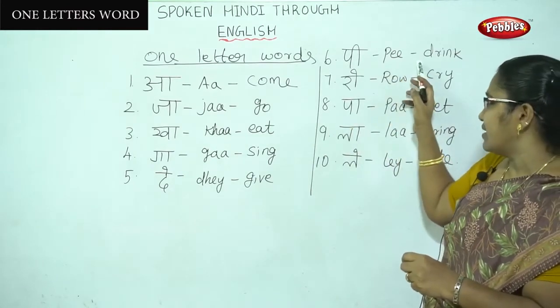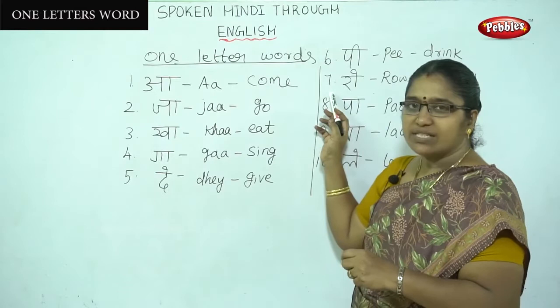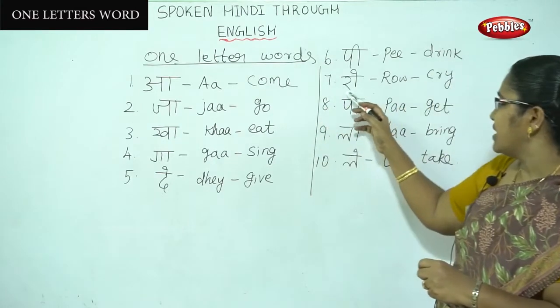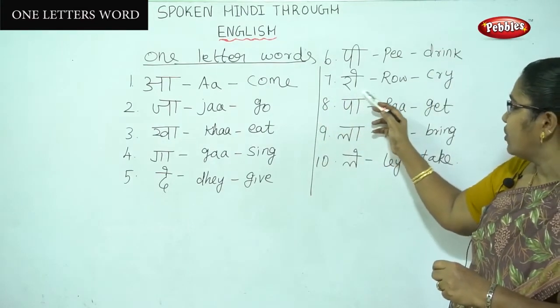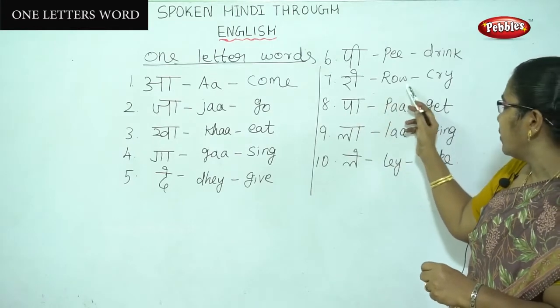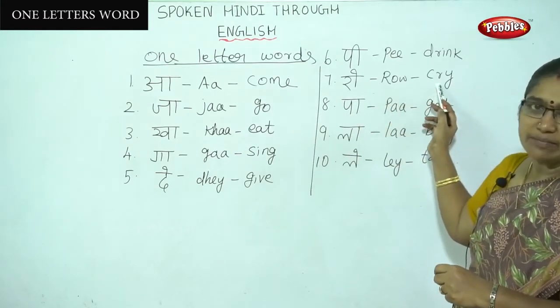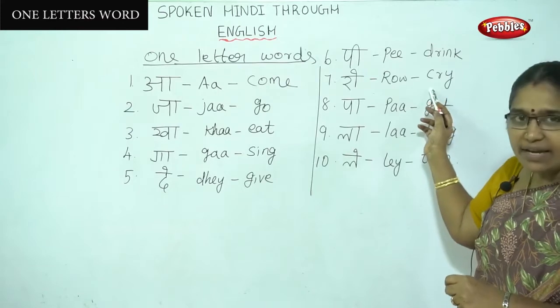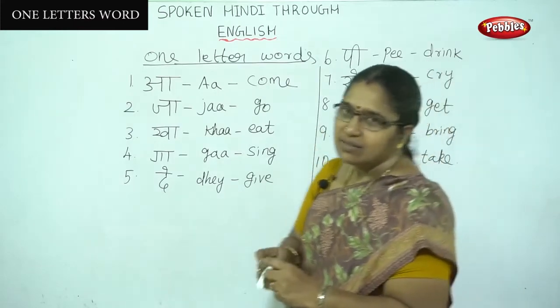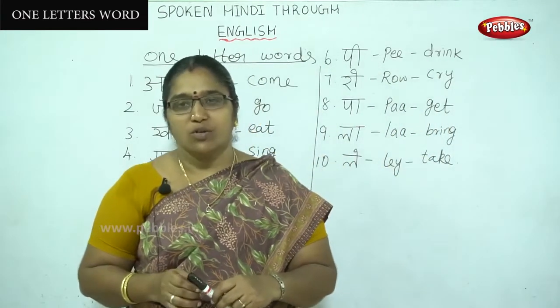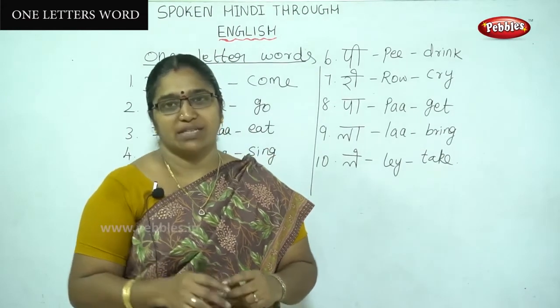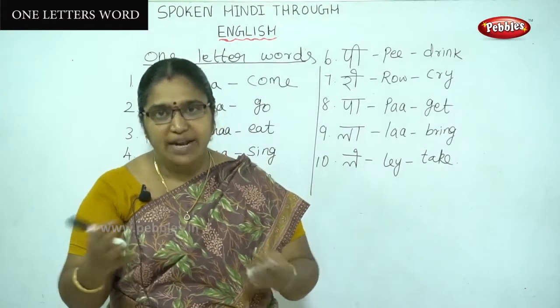Pi means drink. The next one is ro. See here, I have written in Hindi ro, and the pronunciation is ro. The meaning is cry. Ro mat means don't cry.